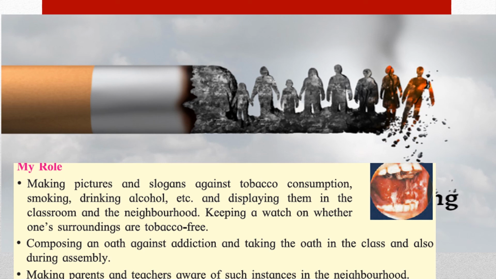It is not very simple to stop smoking or stop having tobacco or alcohol, because their body is used to it. But you can help them, you can tell them that you should not do this, and they will gradually leave that thing and become healthy people also.